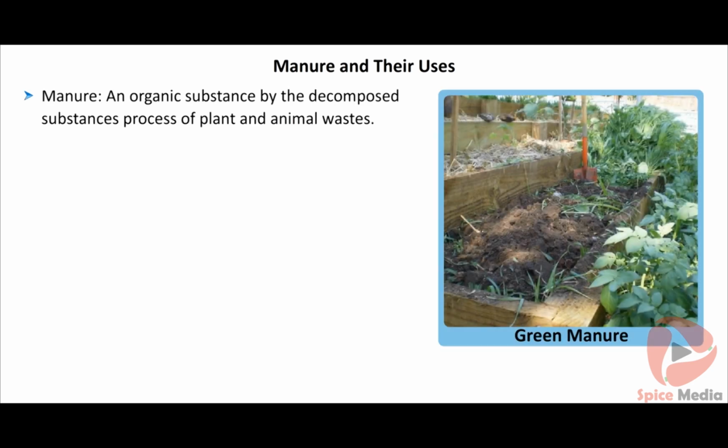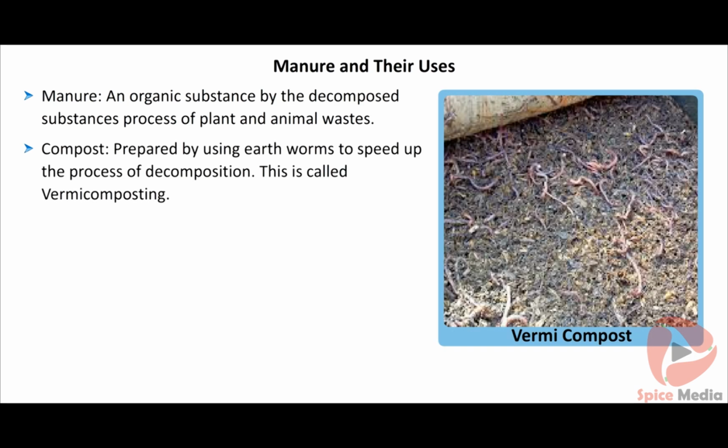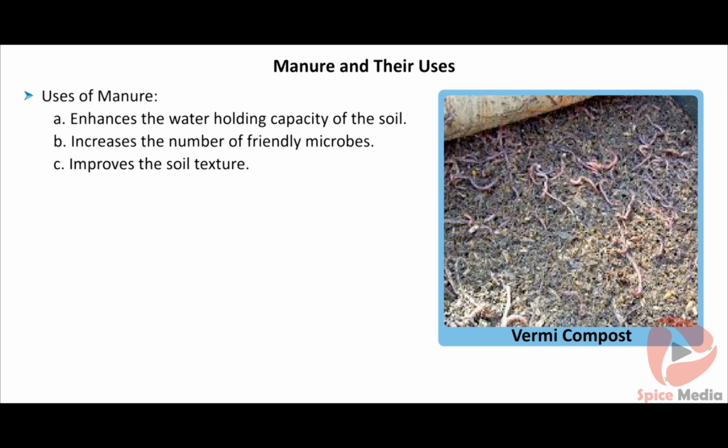Manure is an organic substance produced by the decomposition of plant and animal wastes. Compost can be prepared by using earthworms to speed up the process of decomposition. This is called the vermicomposting technique. Green manures are made by mulching and ploughing leguminous plants like sun hemp or cluster bean to enrich the soil with nitrogen and phosphorus. Uses of manure: it enhances the water holding capacity of the soil, it increases the number of friendly microbes, and it improves the soil texture.